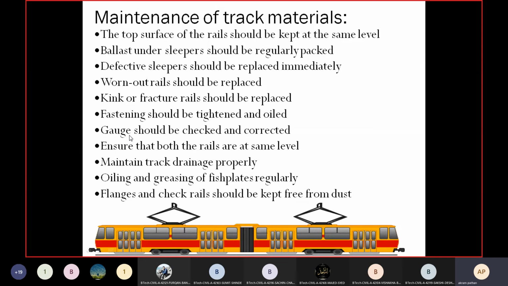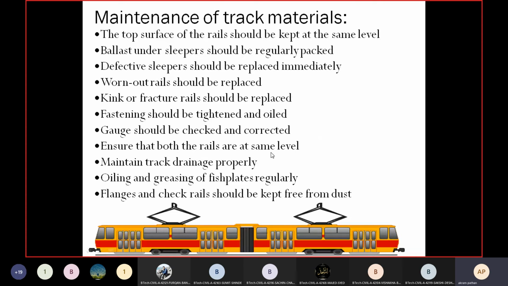The center to center distance between the two rails we have to maintain, because if a slight variation is there in the gauge, then there will be chances of accident during the running of the train on the railway track, so we need to keep it in proper position. So the gauges should be checked and corrected.